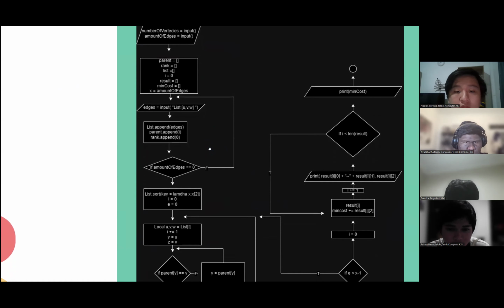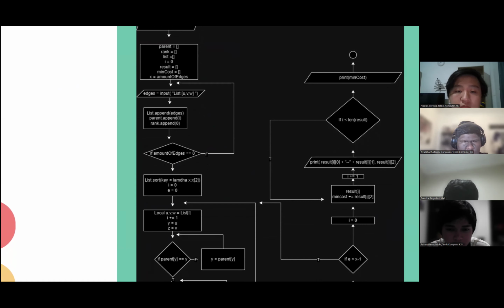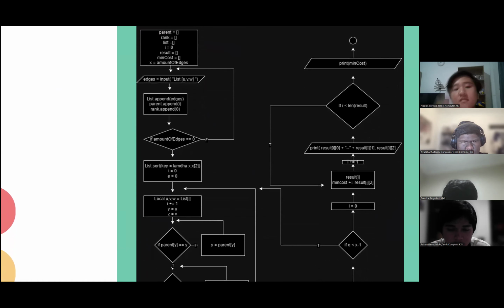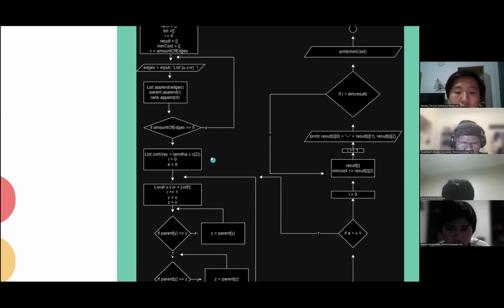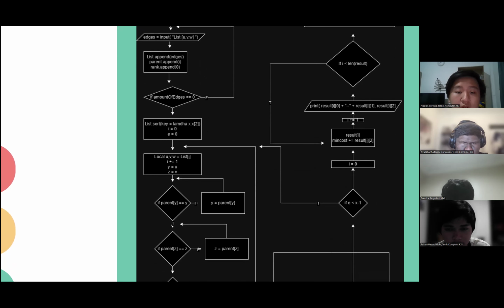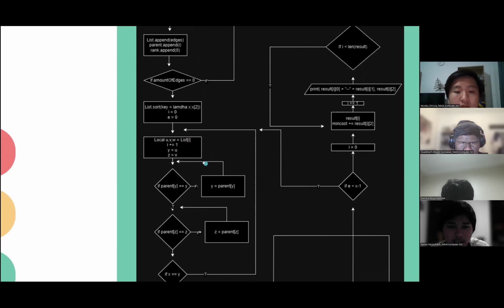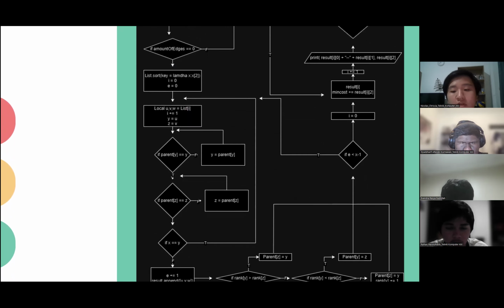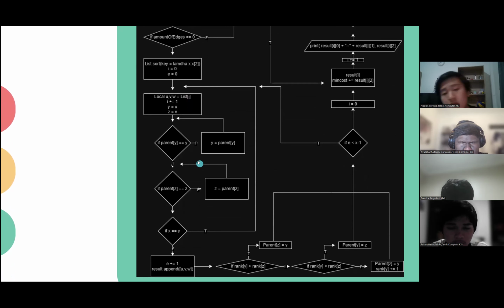And then again, we continue to the check on the number of edges. We can go back to the start, or we can continue to list sort. After that, we continue to the local u, v, w assignment, with i plus one, and y and z. Then we continue again to the check on the parent of y.